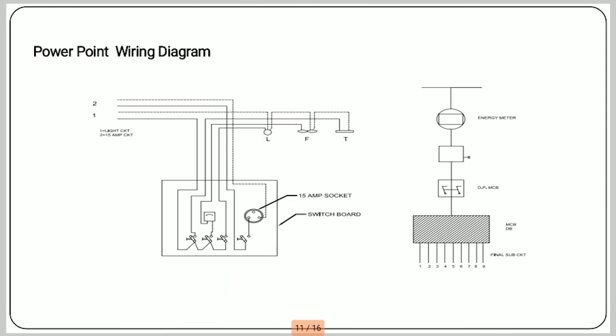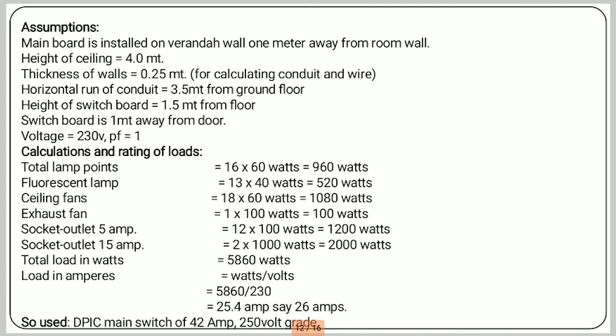Then this is the power point wiring diagram. In each room, one power point connection is there. So this is the switchboard and the connection of the power point and switchboard. Now what assumptions will we take for this installation?